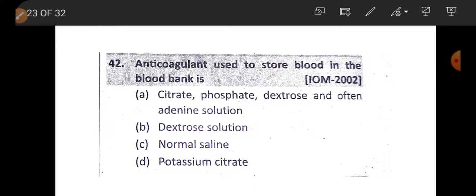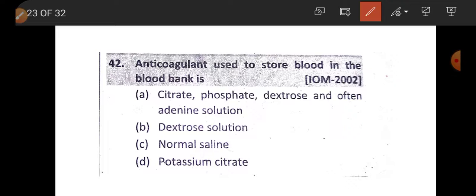Question number 42. Anticoagulant used to store blood in the blood bank is option A, citrate, phosphate, dextrose, and often adenine solution. Option B, dextrose solution. Option C, normal saline.